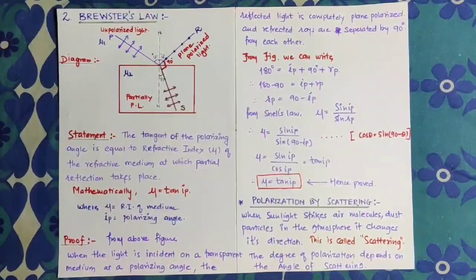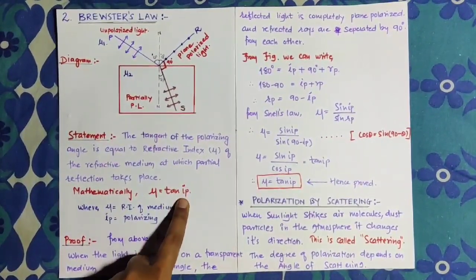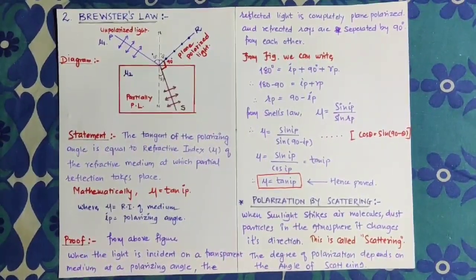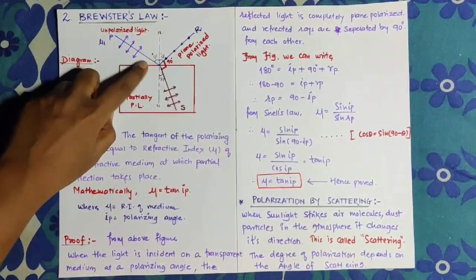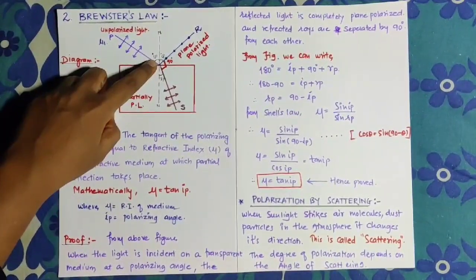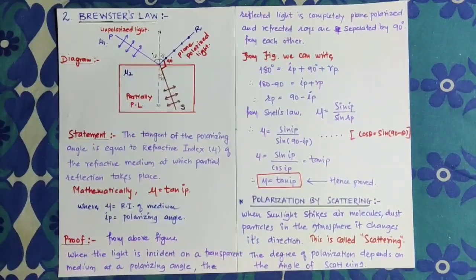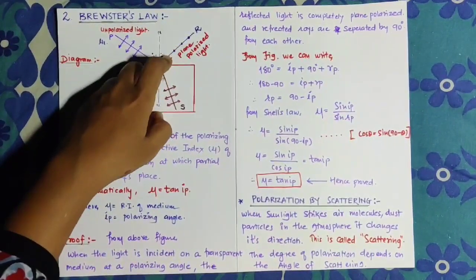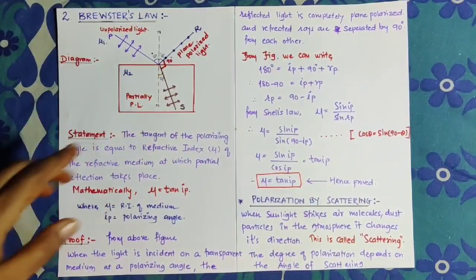Mathematically, the refractive index is equal to the tangent of the polarizing angle. We have to prove this expression. Look at the figure. When the light is incident on a transparent medium at the polarizing angle, this angle IP represents the polarizing angle, that's why we wrote the suffix P. The reflected light is completely plane polarized, and the reflected and refracted rays are separated by 90 degrees from each other.